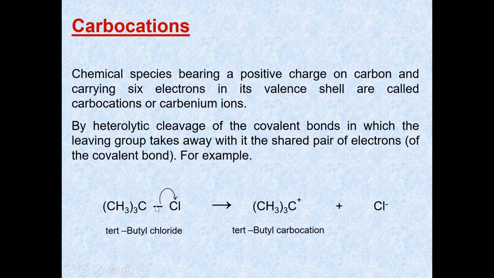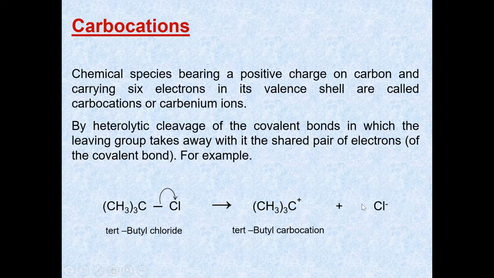The leaving group takes away the electron pair and gets the negative charge. In this example, tertiary methyl chloride, the leaving group is chlorine. Chlorine takes away the electron, so the covalent bond is not equally shared. This is called heterolytic fission.